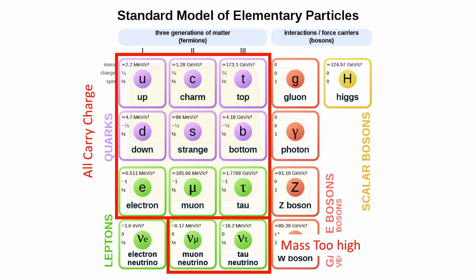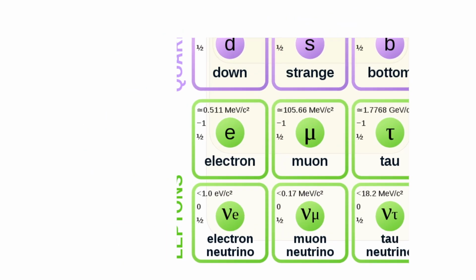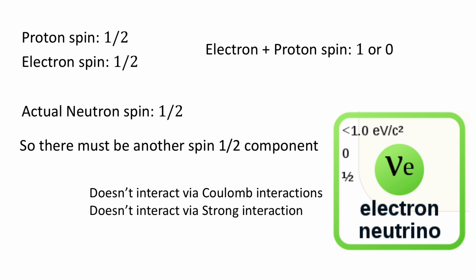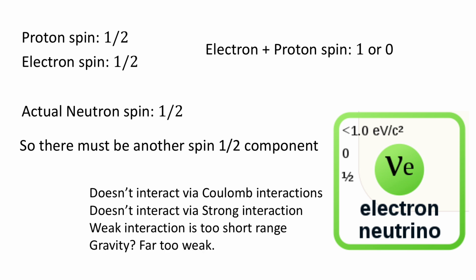electron antineutrino, which is fine as the latter is what is emitted during decay, but neutrinos do not carry charge, so they don't interact via Coulomb forces. They don't interact via the strong force either. The weak interaction doesn't have sufficient range, and gravity is sure as hell not keeping it there. So what keeps the neutrino there?